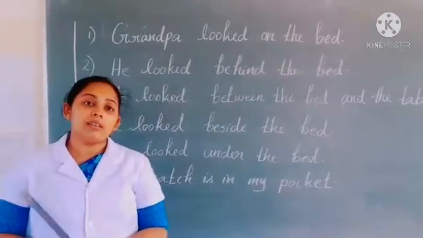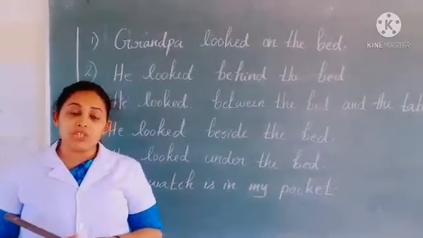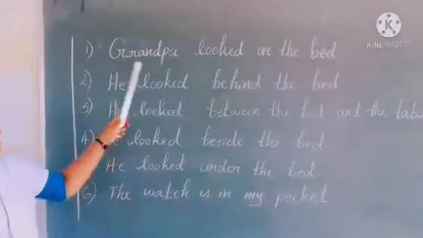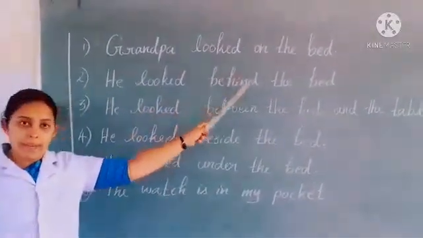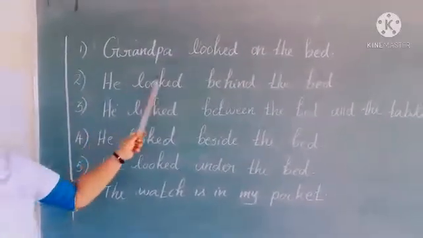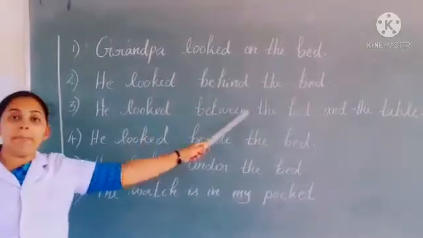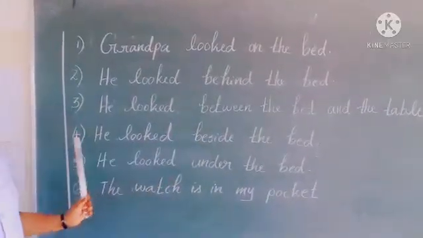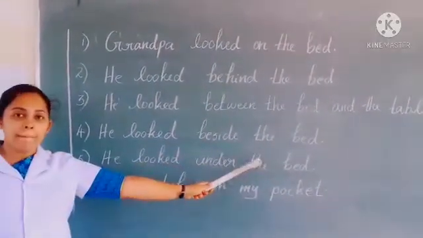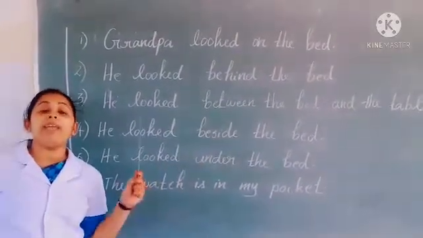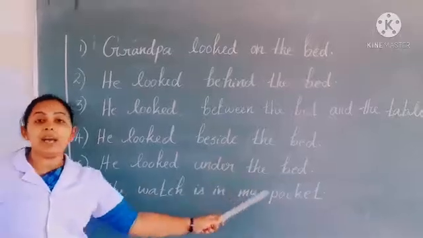Now take a look at some of the sentences in the story. I will write some sentences from the story. Listen to those sentences carefully. Grandpa looked for his watch in so many places. First one, Grandpa looked on the bed. Second sentence, he looked behind the bed. Then he looked between the bed and the table. Then he looked beside the bed. Then he looked under the bed, and finally he found his watch in his pocket.